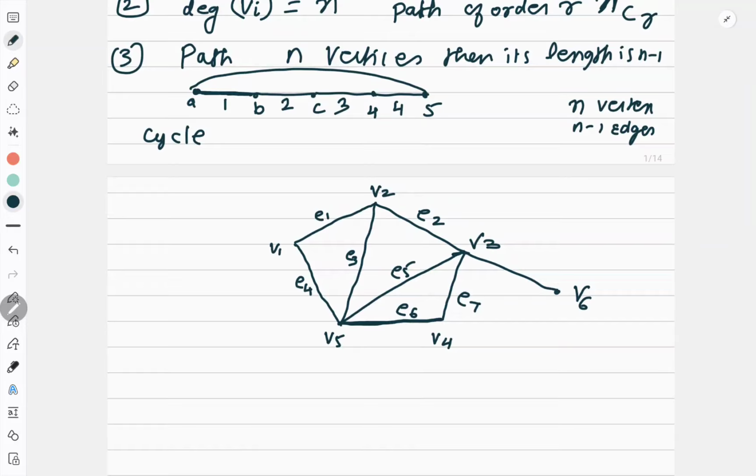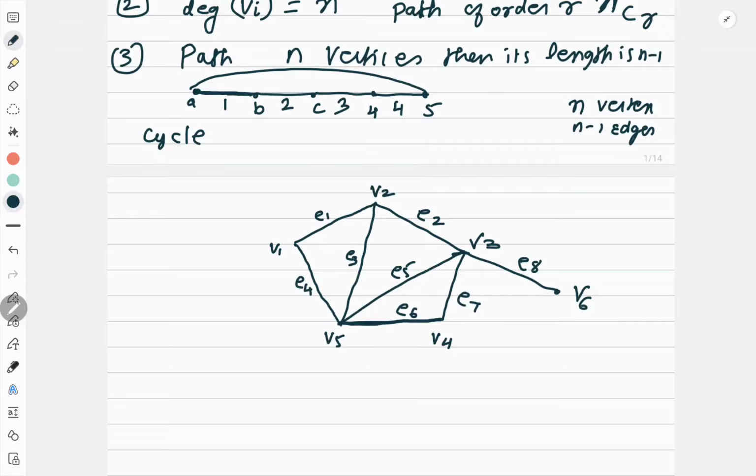Open walk searching is very easy. See, I can start with V1, E1, V2, E2, V3, V6. Over. Let me call it E8. Over. So open walk searching is not an issue. Even if I am talking about a closed walk, since in a walk I don't have a restriction of repetition, I can start from anywhere, take a big round and then come back, and that will become a closed walk. Right? For example, in this example, any simple triangle you take will become your open walk, closed walk.